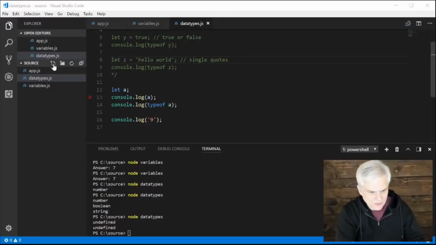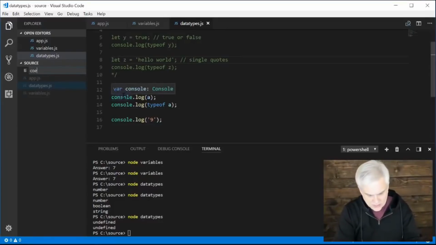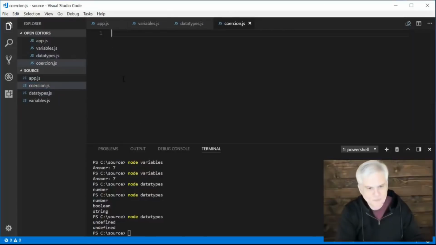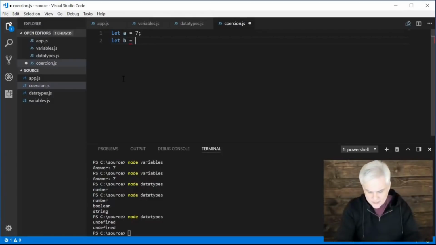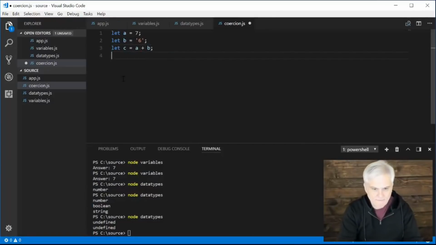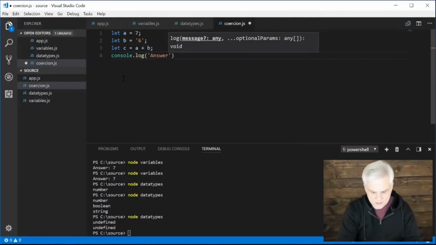So let's go ahead and create a new file. I'm going to call this coercion.js. I think that's how you spell it. And let's start off with a quick little example here. So let A equals 7. Let B equals the literal string, so I want to use single quote 6 single quote. All right. And then let C equals A plus B. And then console.log answer and then C. All right.